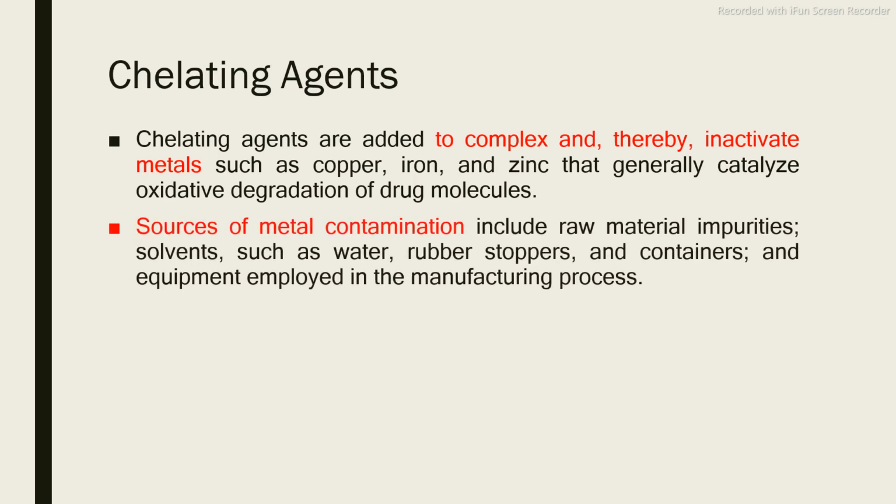The sources of metal contamination are the raw material impurities, means whatever materials you are adding, that may be a source of metal ions. There is solvent such as water. Water is also a source of metal ions. Rubber stoppers, containers, equipment employed in the manufacturing process. Again, all of these are the sources of metal ions. Water is also a good source of metal ions. It contains sodium, calcium, like metal ions.